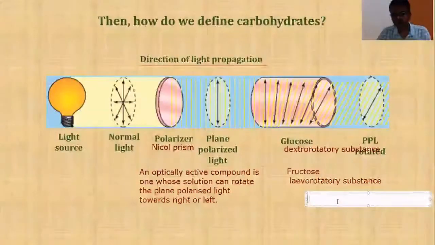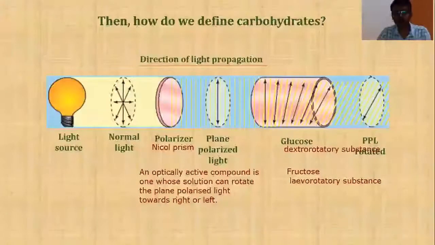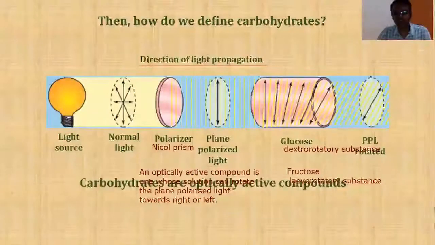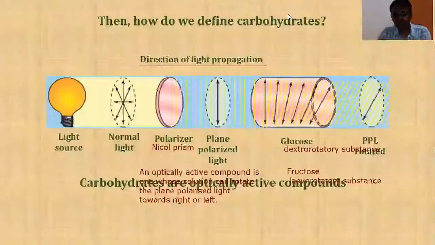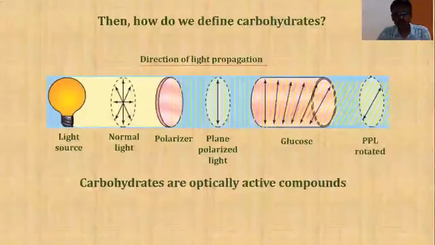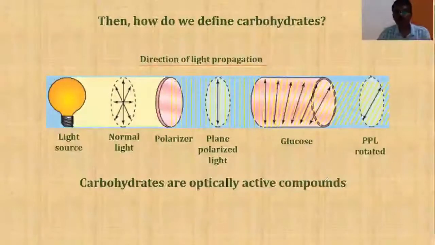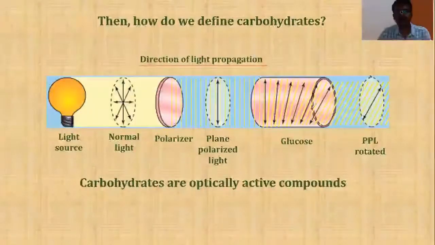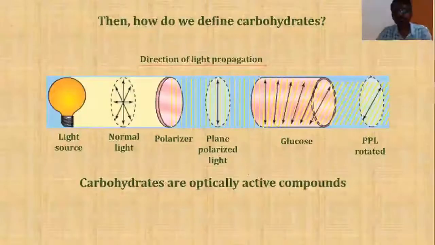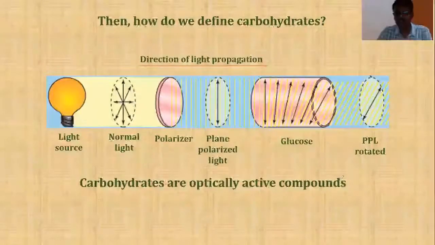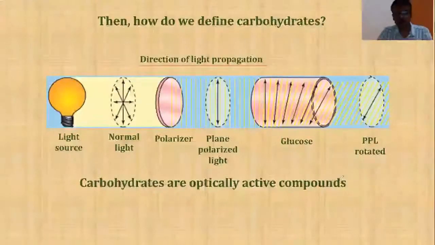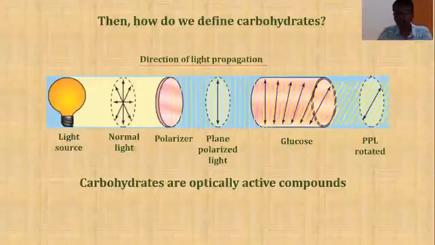What are carbohydrates? At this stage, carbohydrates are optically active substances. Let me clear all my writings. Yes, carbohydrates are optically active compounds. Through this experiment, we came to know that carbohydrates are optically active compounds. So now let us look at a few more properties of carbohydrates, and then we will arrive at a more authentic definition.